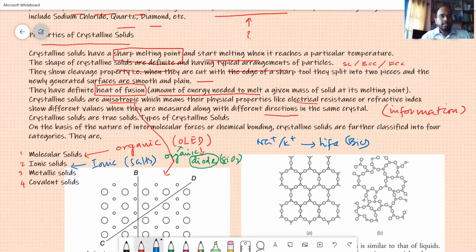Okay, then the third one is metallic solids, all metals. You know the properties of metals, iron and the transition metals, how strong they are, how ductile, how malleable. It's all purely because of this. And one most important property is the magnetic property. Some have very good magnetic properties and some do not.